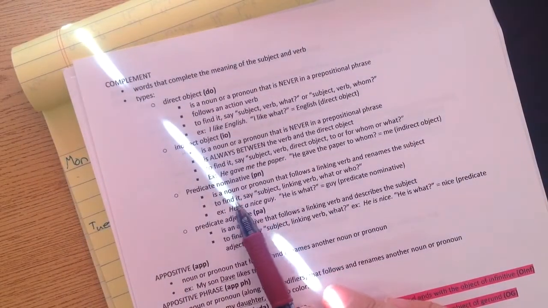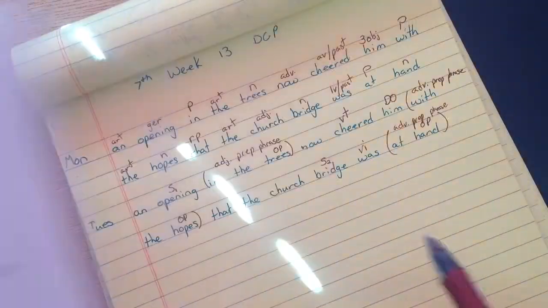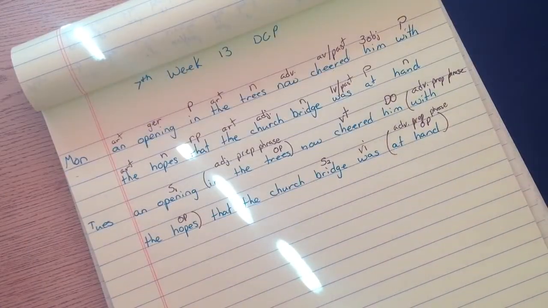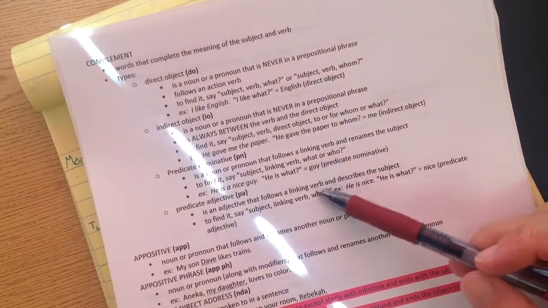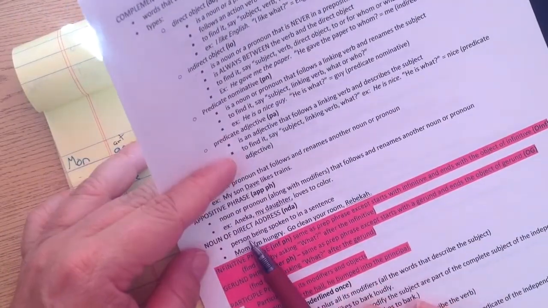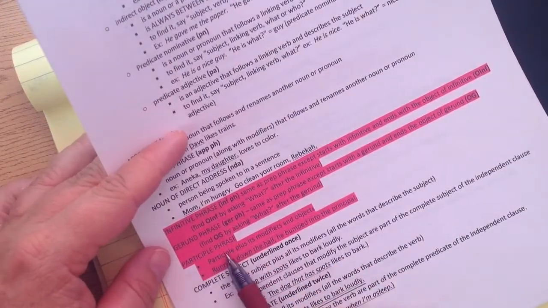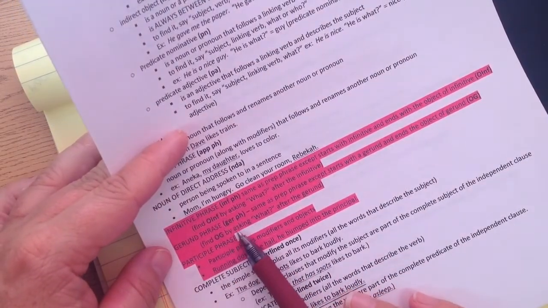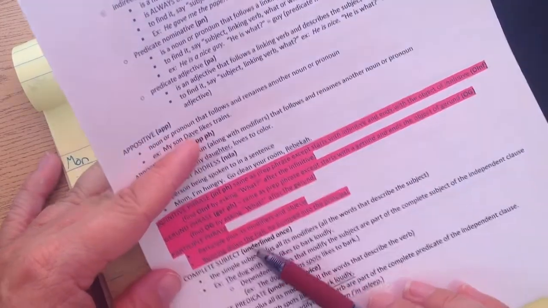Predicate nominative follows a linking verb, so I could have one, and it renames a subject. You do the same thing to find it. So the bridge was what? There is no answer, other than at hand, which is a prepositional phrase, so it can't be it. So we don't have a predicate nominative. We also don't have a predicate adjective. An appositive, a noun where another one is renamed, didn't have that. So you can't have an appositive phrase. A noun of direct address, is anyone being spoken to in the sentence? No. A gerund phrase is possible because we had a gerund, but it's an 8th grade thing, and I'm just going to say we don't have one. I'll give that one to you.